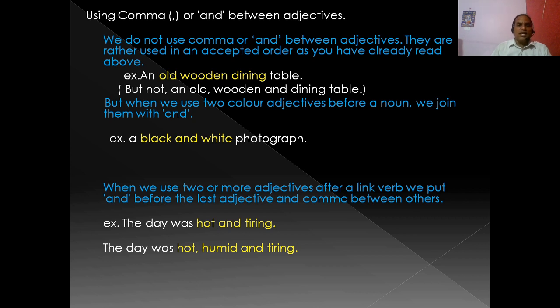An old wooden dining table, no comma, no and is there. But when two adjectives of the same kind are used, like a black and white photograph, black and white are the adjectives of color. When we use two color adjectives before a noun, we join them with and: black and white photograph.